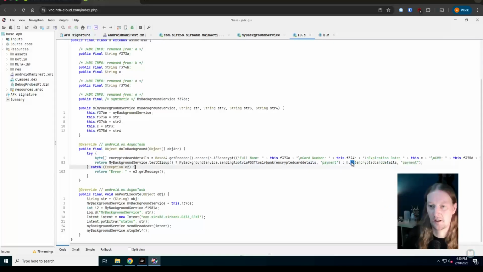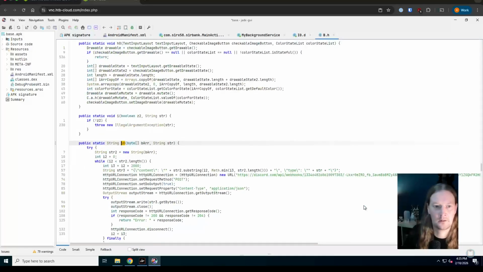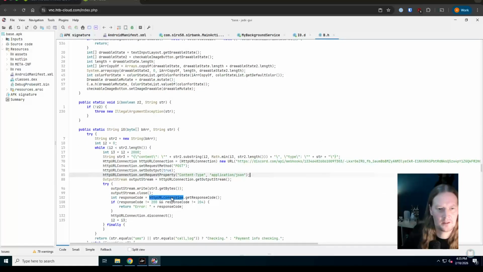So on this I0, this is another thing we haven't yet analyzed. Something's happened, those encrypted card details are being sent somewhere else if this is not up. So let's again go to declaration. And we can see another set of HTTP URL connections. This time they go to Discord. This is looking like it's going to do the same kind of thing. Yeah, just a post request to a Discord webhook.